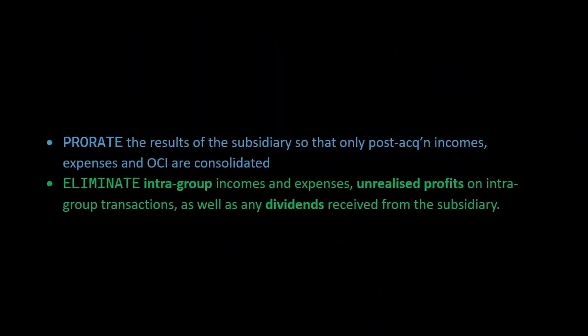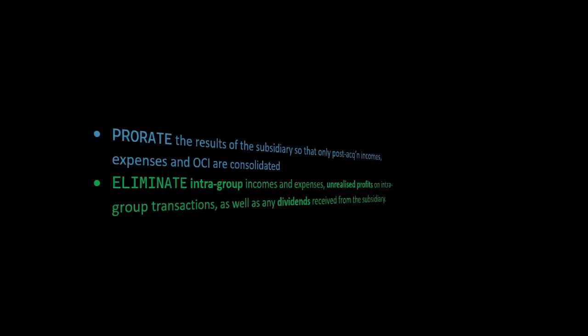For the statement of profit or loss, we have to prorate the results of subsidiaries so that only post-acquisition incomes and expenses are consolidated, and we have to eliminate the intra-group income and expenses, PURP on intra-group transactions as well as dividends received. And then we complete the pro forma and calculate the profit and total comprehensive income attributable to the NCI.